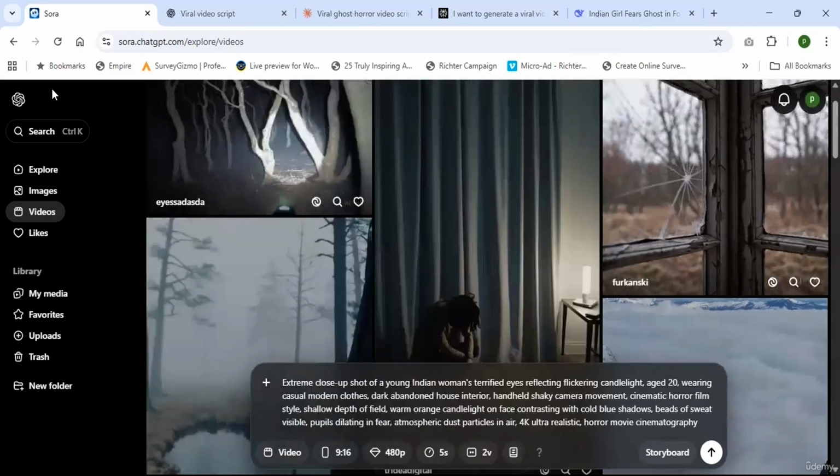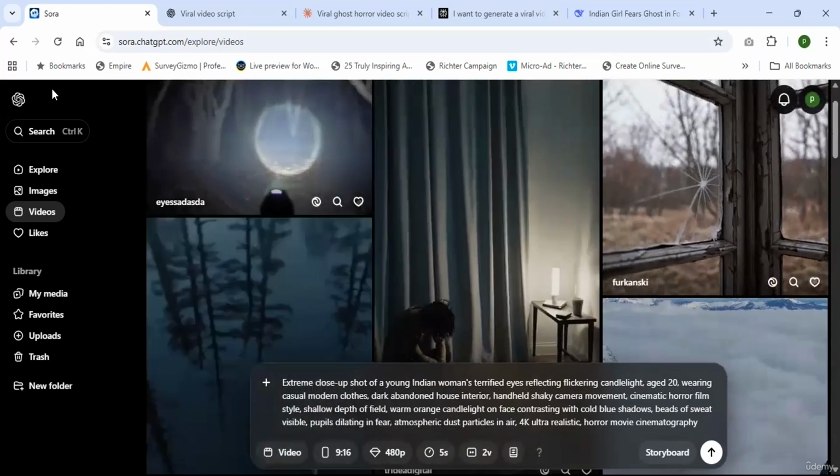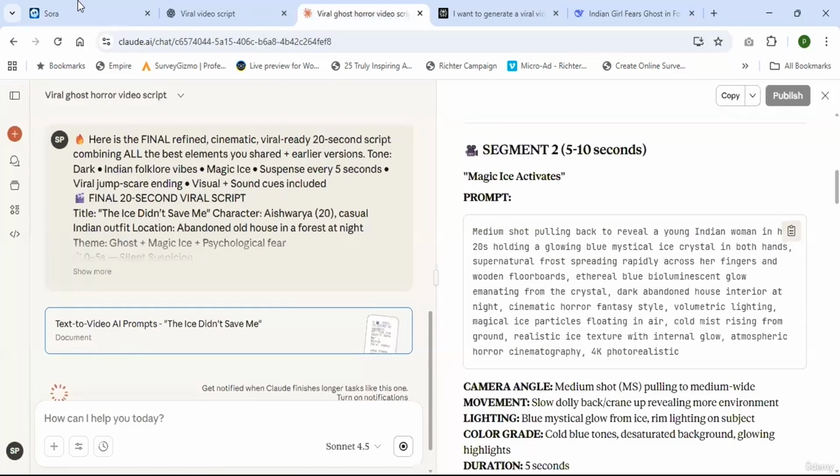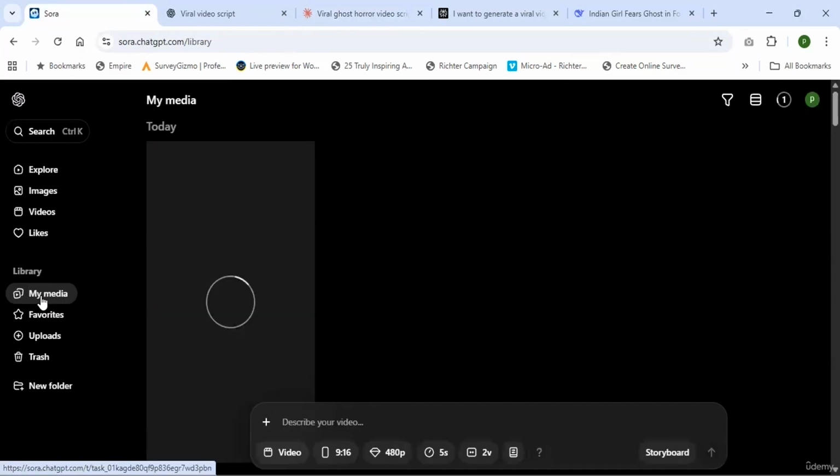If you want to change the aspect ratio, you can change it, but I'm using the 9:16 ratio. If you want, you can change it here. 5 seconds. Enter. The next one is this one. Let's see the results here. In My Media, it is generating a viral video clip for 5 seconds.